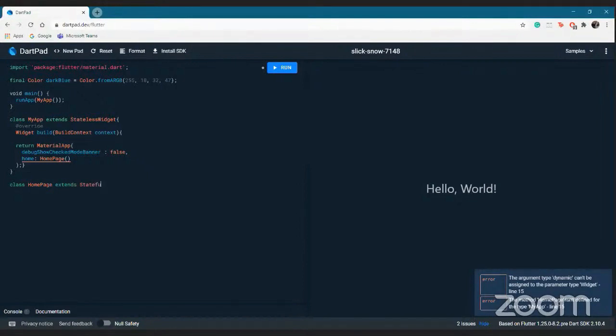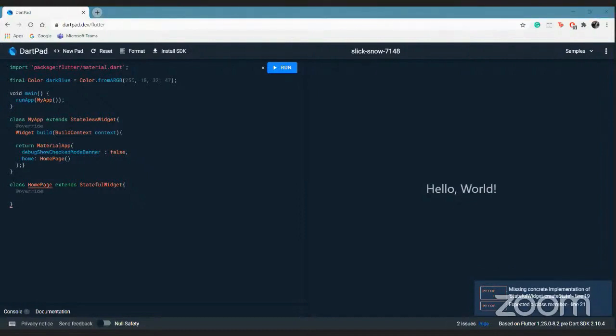As I told you earlier, there are two kinds of widgets, stateless and stateful. We'll use the stateful widget over here. The initial one was stateless because that would not have any of our functions. It is just a gateway to start. You see the word home over there? The word home is there because it is the initial or the beginning of the route that we are supposed to add to our app.